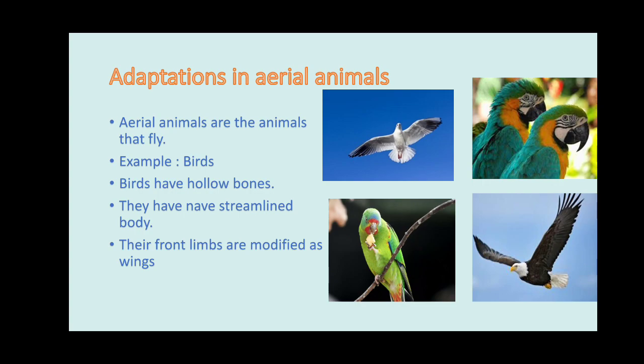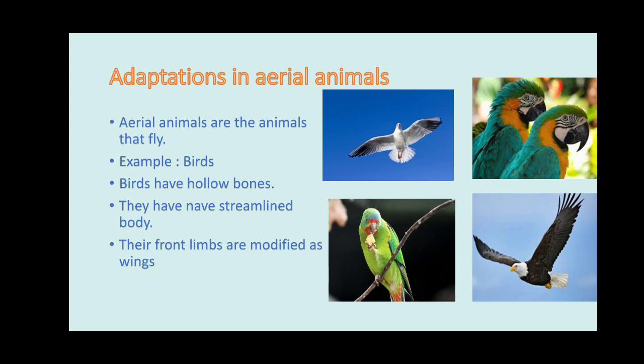But to move in the forward direction, feathers are helping. With the feathers, they push the air back. When they push the air back, the body moves forward. Understand, children? So two special features in birds.